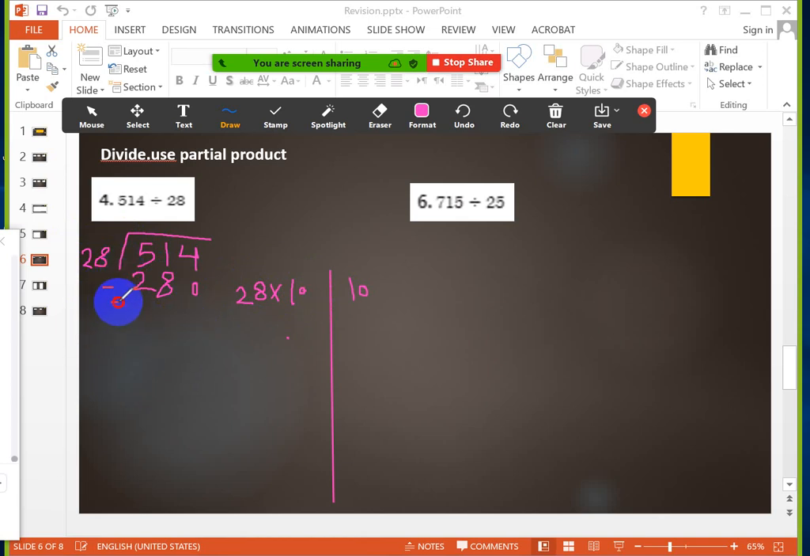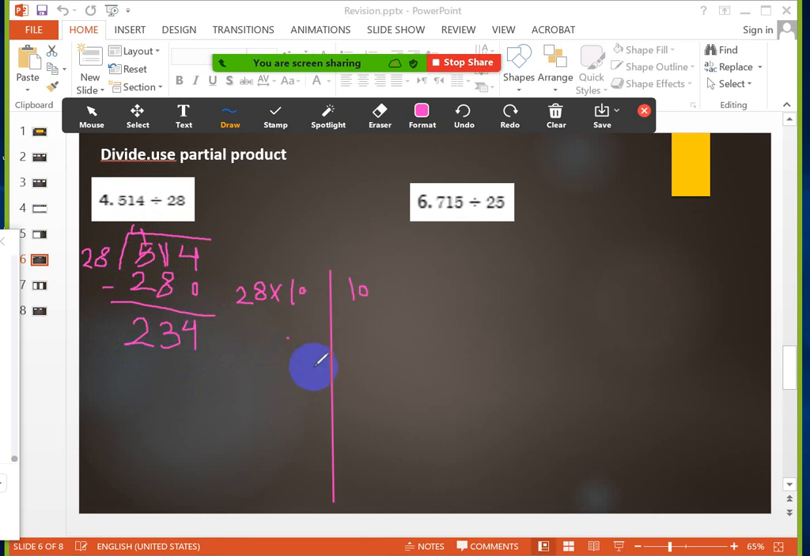Thank you, girls. Now I will subtract. 4 minus 0 equals 4. 1 minus 8 equals what? I will borrow, because I can't take 8 from the 1. So I will borrow from the 5. Sorry, it will be 4, and this one will be 11. Now 11 minus 8 equals what? Equals 3. 4 minus 2 equals 2. This is the number left with me.